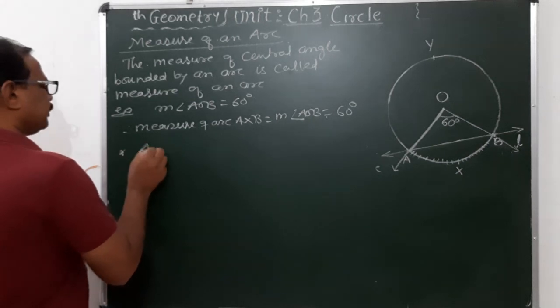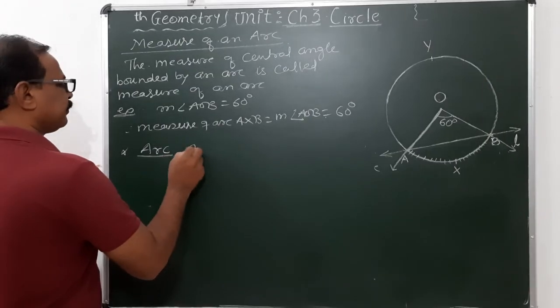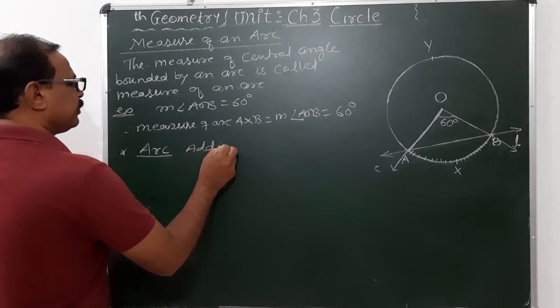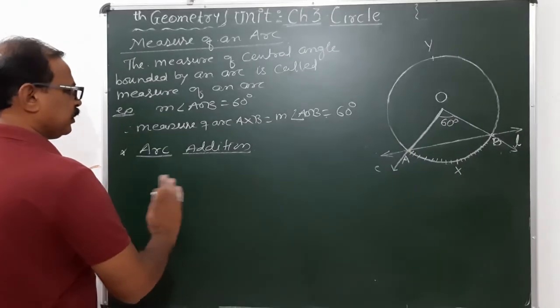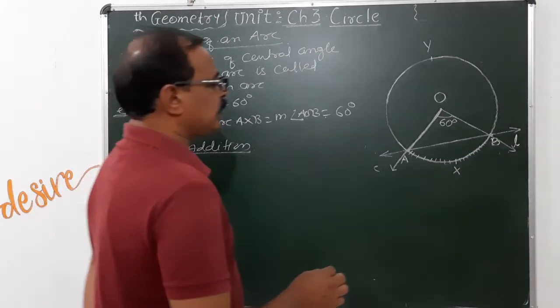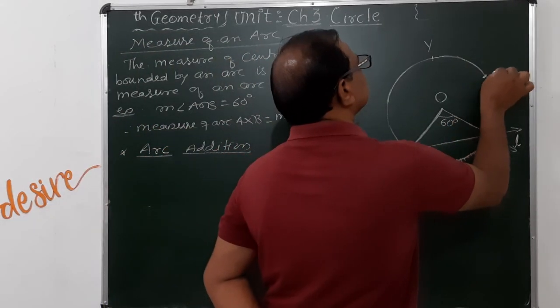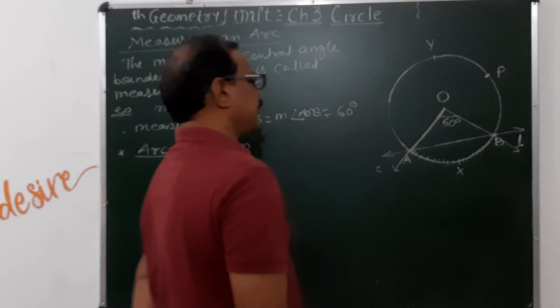Then arc addition. So if you consider another point here, P suppose.